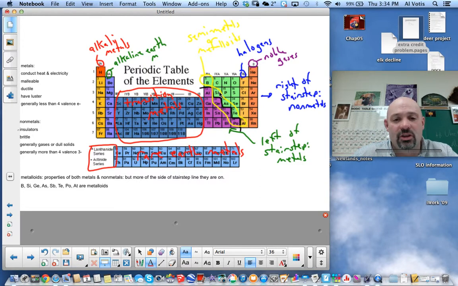So right below it, germanium is also a semi-metal, but since it's on the other side of the stair-step line, it's going to be more of a metal with some non-metallic properties. Okay, so how those properties are acting depends on where they fall within the table.